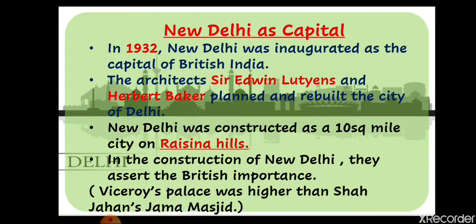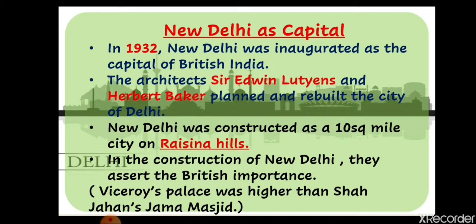The two architects of England, please remember the names: Sir Edwin Newton and Sir Herbert Baker. They planned and rebuilt the city of Delhi. They were the persons who designed Delhi, and they rebuilt it according to British architecture, though they also took some elements of the Indian architectural style.